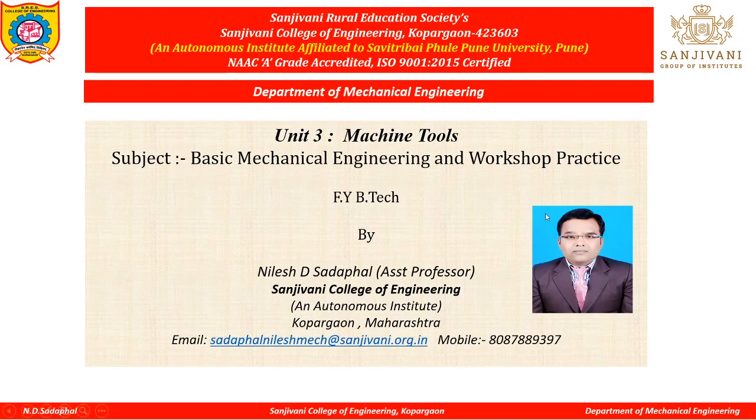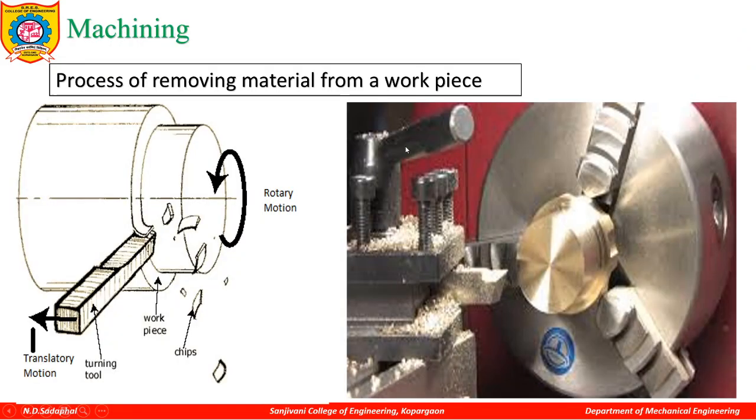Hello students, from this video we are going to start unit number 3, machine tools. Now what is the meaning of machining? The process of removing a material from a workpiece. When a material is removed from the surface of any raw workpiece, the process is called a machining process.